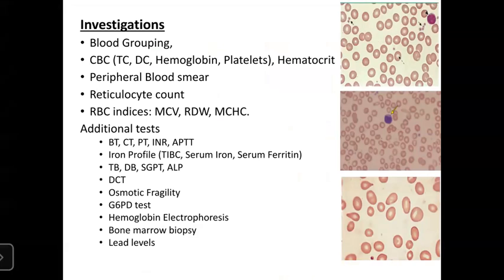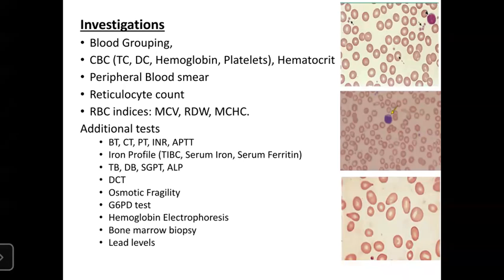So in case of microangiopathic hemolytic anemia, so in case of hemolytic uremic syndrome, thrombocytopenia with anemia with renal failure, you want to look for reticulocyte counts or RBC indices such as mean corpuscular volume, RDW, MCHC, right?